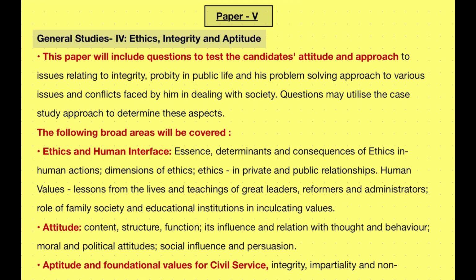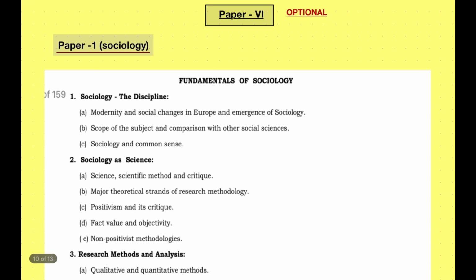And 2 more papers of the optional will be there. Every aspirant has to choose their optional, and my optional is sociology. This will be my paper 6, and in the optional there will be 2 papers.